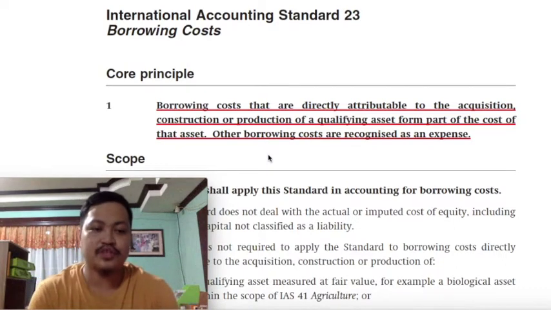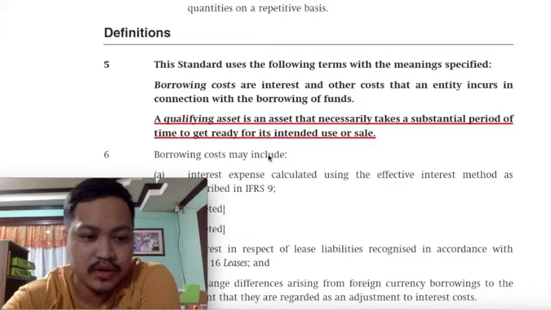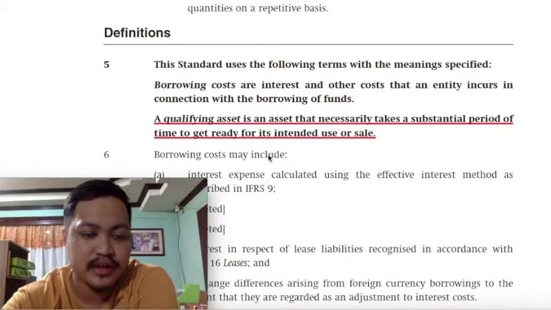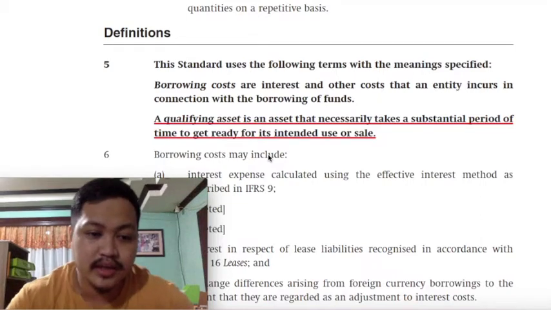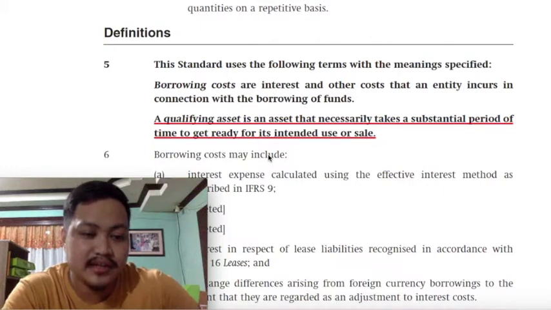And if you read the definition of terms class, qualifying assets are those that necessarily takes a substantial period of time to get ready for its intended use or sale. Now, if you'll recall our directly attributable costs class, they are our costs that are necessary to bring the asset to its intended use, location, and condition. So here we are in PAS 23 class, we are dealing with an asset that normally takes a long period of time before it becomes ready for its intended use or sale. And that is why it will be understandable why interest would be considered as necessary.